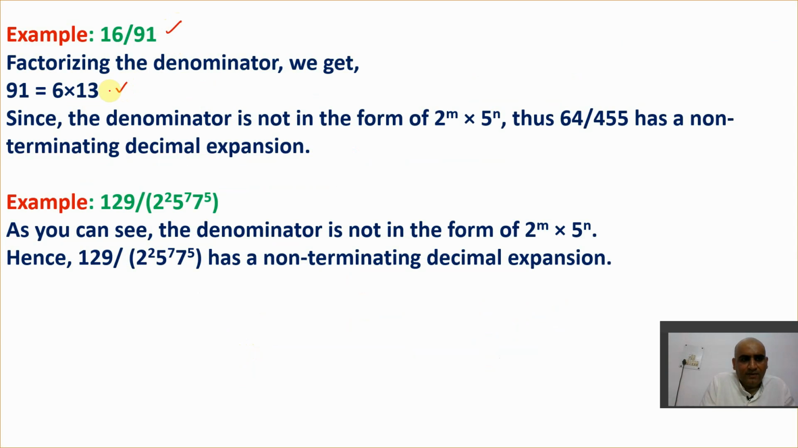So in the denominator, first of all, I'll use this factorization process. Factorization here. All right, so I think there is some misprint here. Just one second. The denominator is not in the form of this. No, this is a misprint.